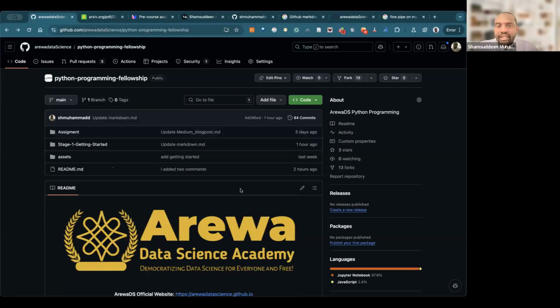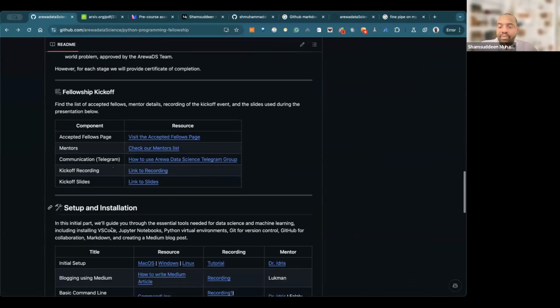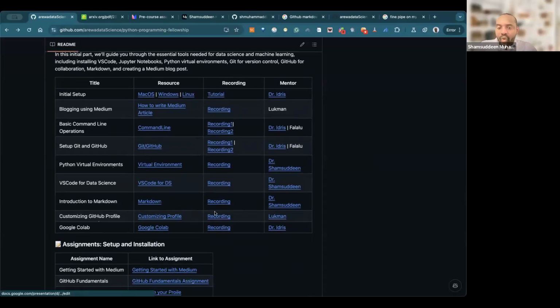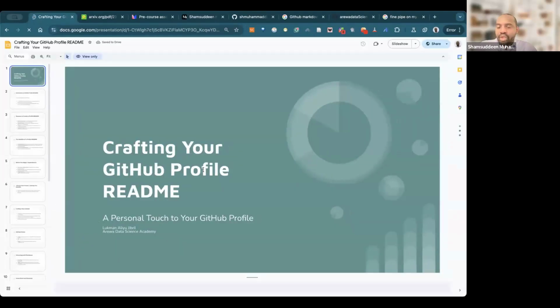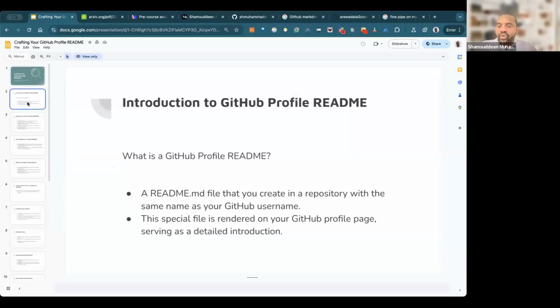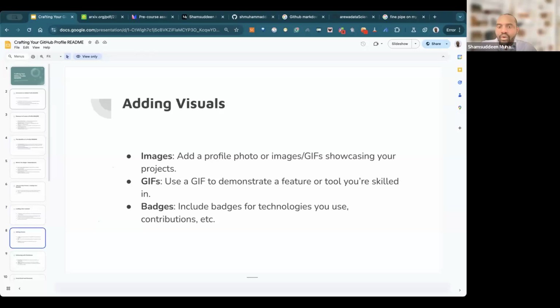And before you do that, you need to learn how to use Markdown. So tomorrow we are going to have Lukman take us through how we can customize our GitHub profile. Before that, you can watch the recordings of GitHub profile customization. This is the slide, I think. Crafting your GitHub profile. Can you see it? Crafting your GitHub profile. So this is Lukman that will take us through tomorrow how you can do that.